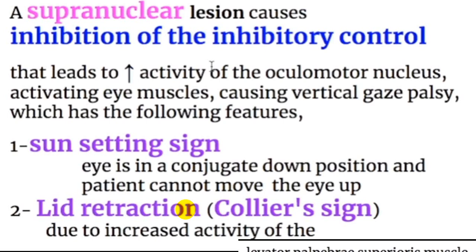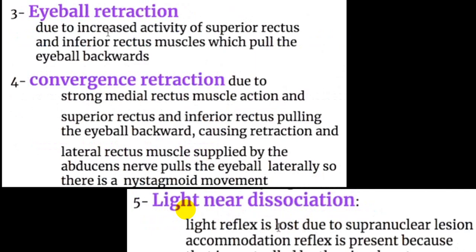Because of vertical gaze palsy, you will have a peculiar movement in which the eye is conjugated down, and the person will not be able to move the eye upward. This is typically described as the sunsetting sign. The upper eyelid will be retracted because of increased activity of the levator palpebrae superioris, and that gives rise to lid retraction called Collier's sign.